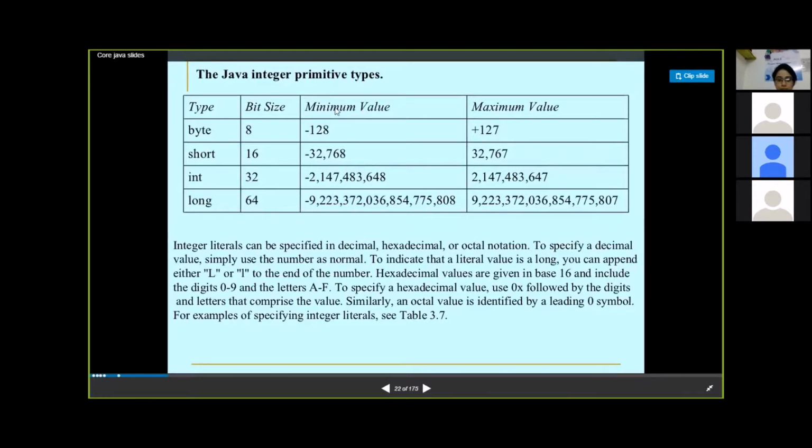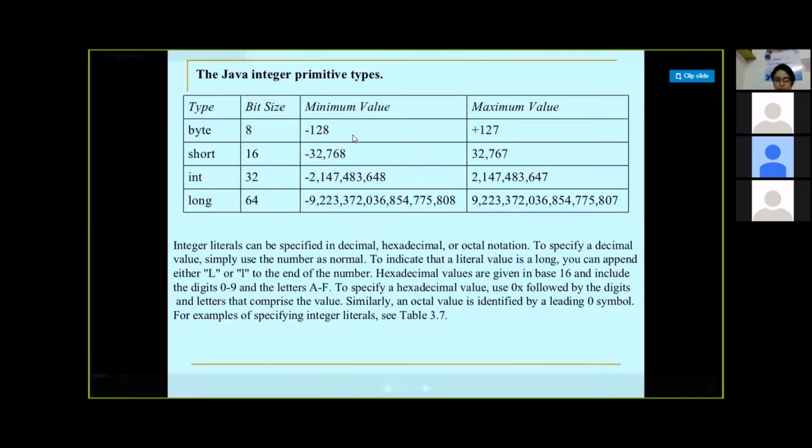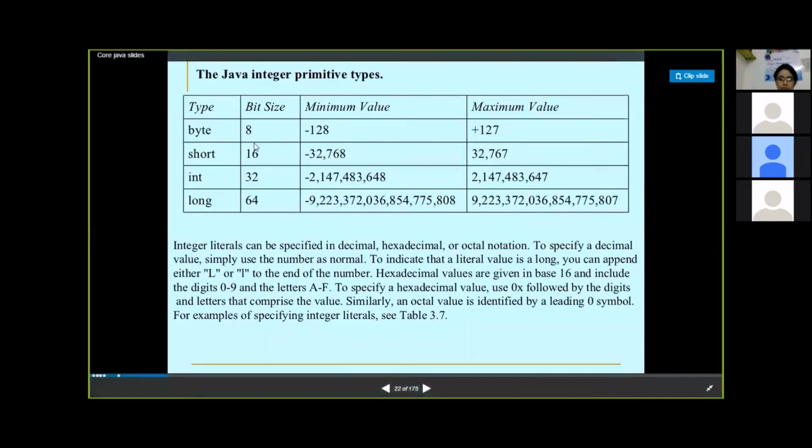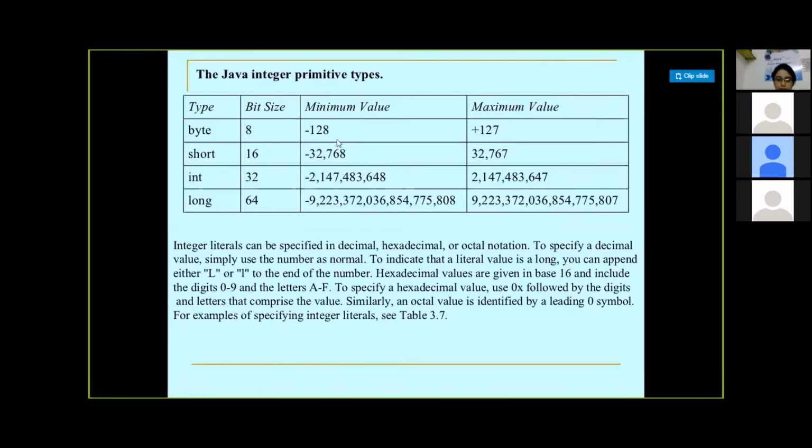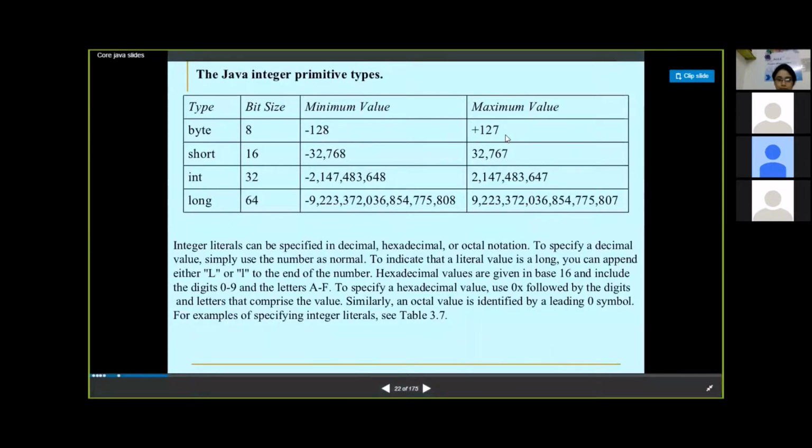Since these are signed data types, they would have a range of minus a value to plus a value. So that would be 8 for 8 bit. It would be like minus 128, that is minus 2 raised to 7 to plus 2 raised to 7, including 0. So this is what